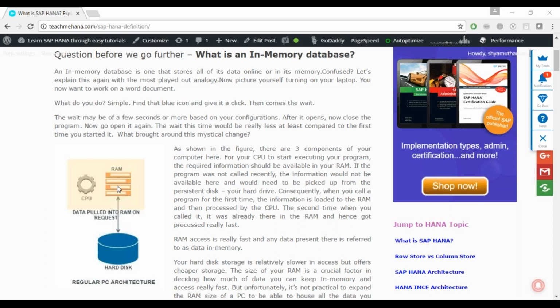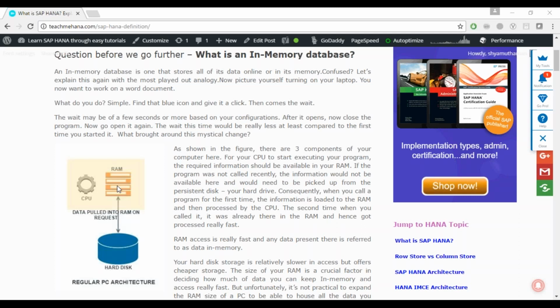And you might have learned in school that RAM is a volatile memory. Once you switch it off, everything in it is gone. So you need a place where, even after your system is switched off, your data gets saved. That is why you always have a hard disk. Your hard disk provides a layer where you have everything backed up, and your RAM provides a place from which your presentation layer or your applications can go and pick up data and access things really fast.